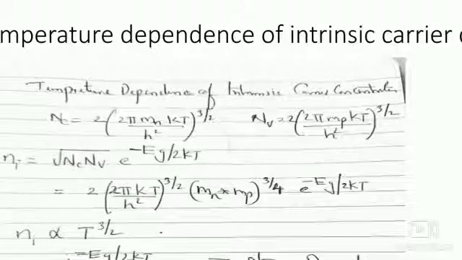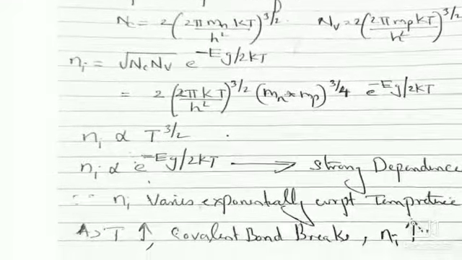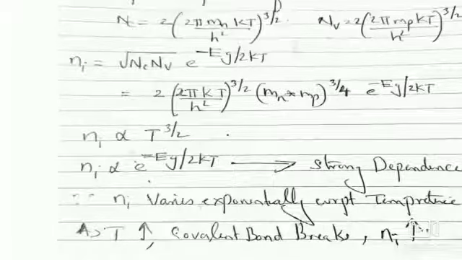So ni is equal to 2 into 2 pi kT by h square all raised to 3 by 2, mn mp raised to 3 by 4, because mn mp raised to 3 by 2, its square root becomes mn mp raised to 3 by 4, e raised to minus Eg by 2kT. So from this expression it is found that ni is proportional to T raised to 3 by 2, and ni is also proportional to e raised to minus Eg by 2kT.